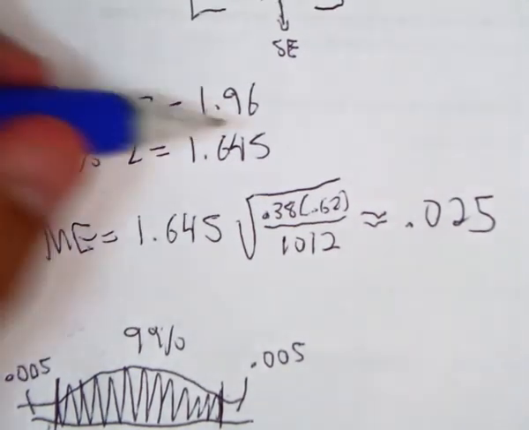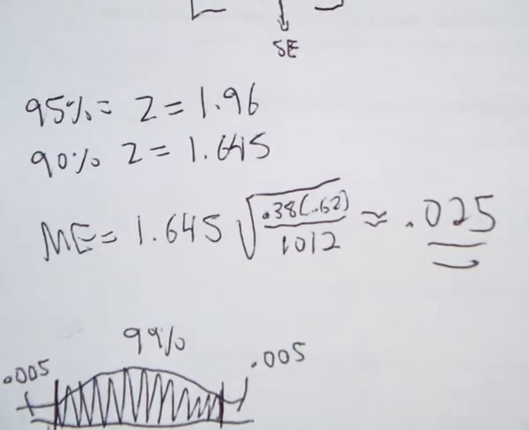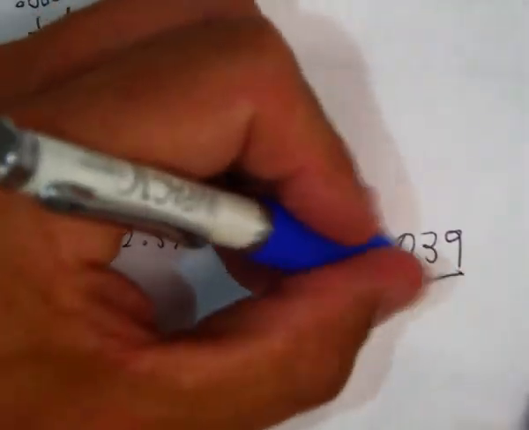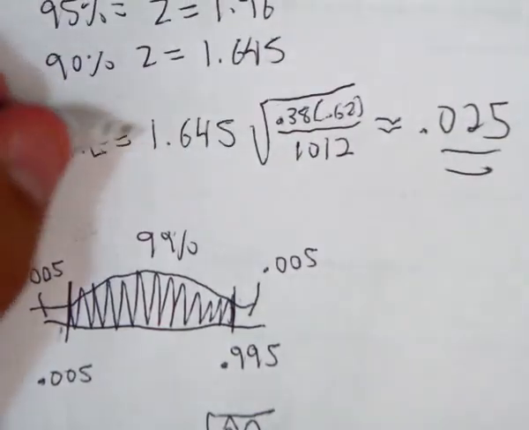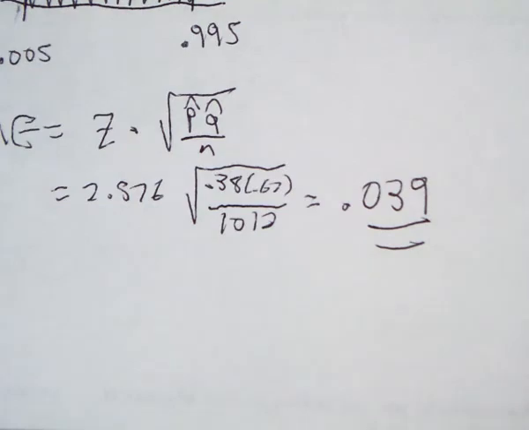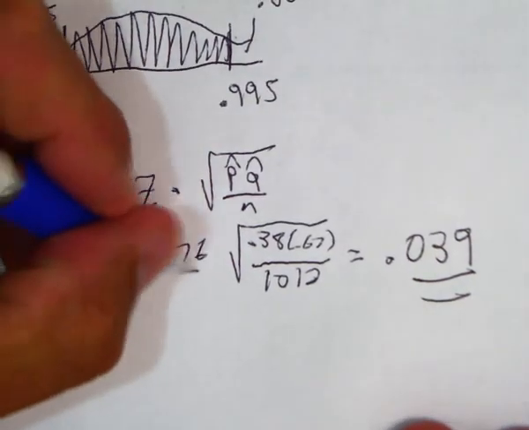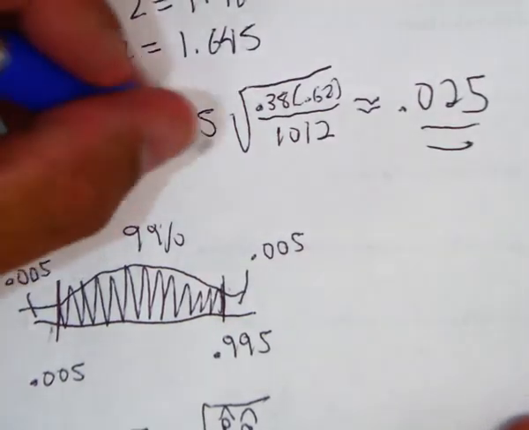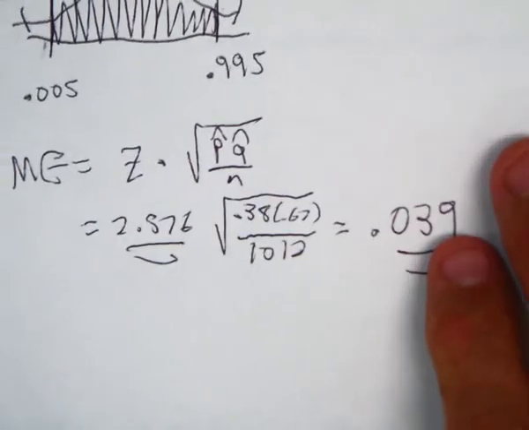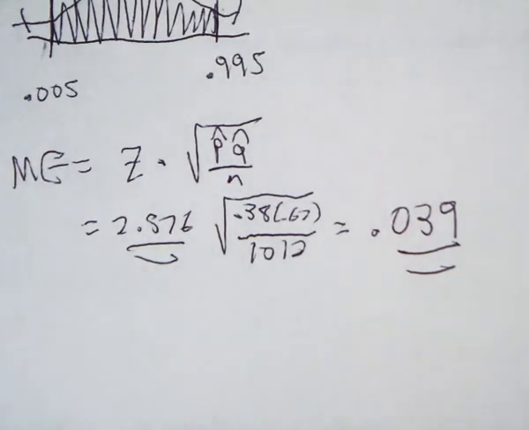This is a 90% confidence interval, that's our margin of error. This is a 99% confidence interval, that's our margin of error. Okay? We're less confident, smaller margin of error. More confident, larger margin of error. And that's basically driven because the z-score got bigger and the margin of error got larger. It went from 1.645 for 90% to 2.576 for 99%.